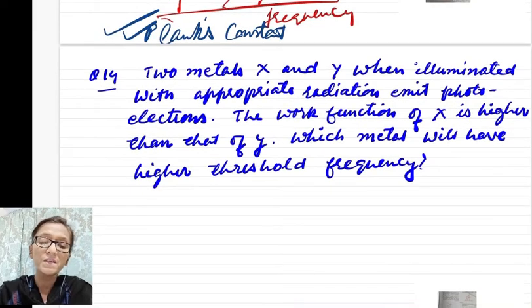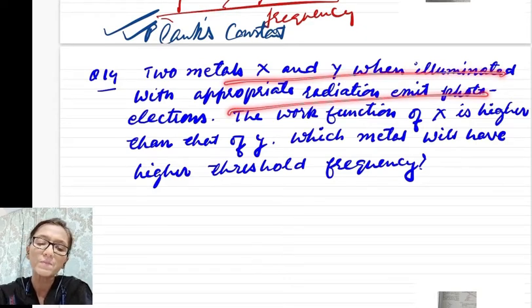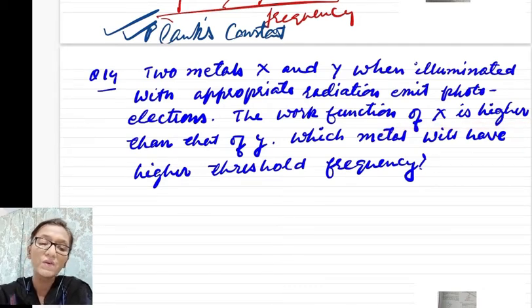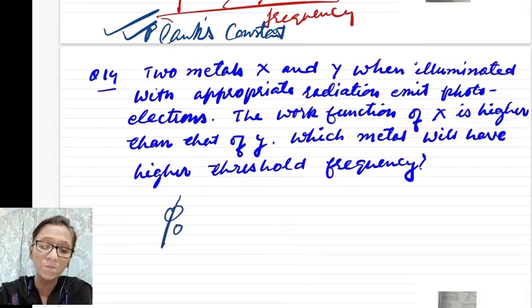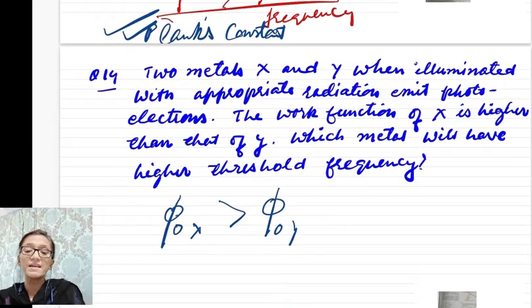Now next question. Two metals X and Y, when illuminated with appropriate radiation, emit photoelectrons. Both of the metals emit photoelectrons. The work function for X is higher. Work function is phi naught. For X, it is greater than the work function of Y. Which metal will have higher threshold frequency?